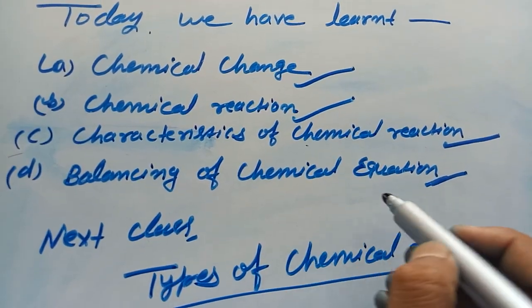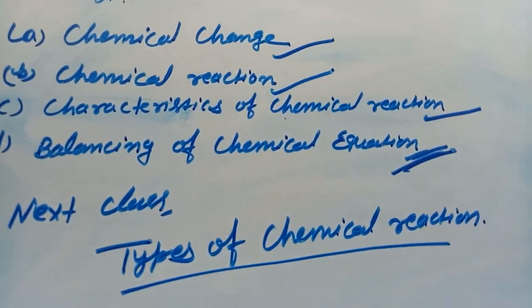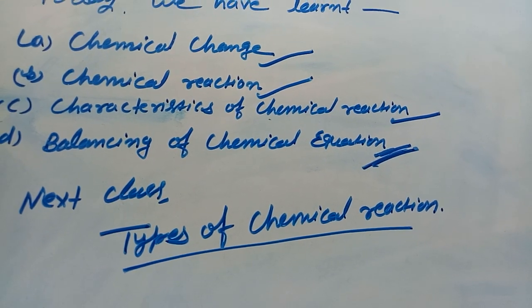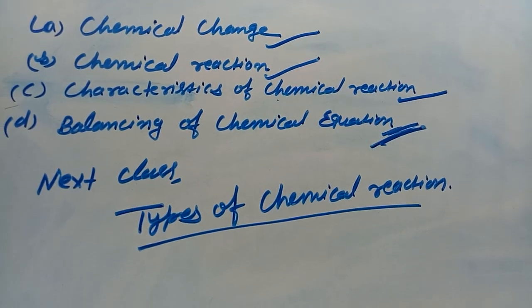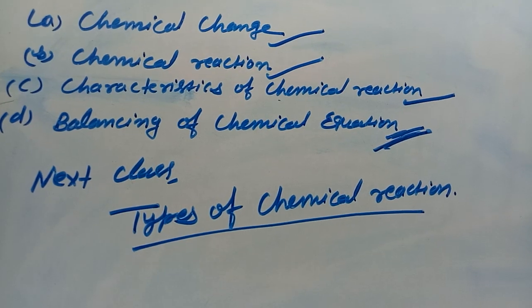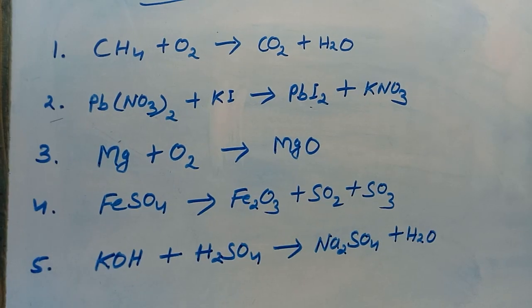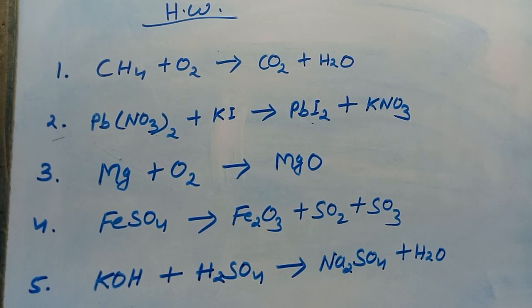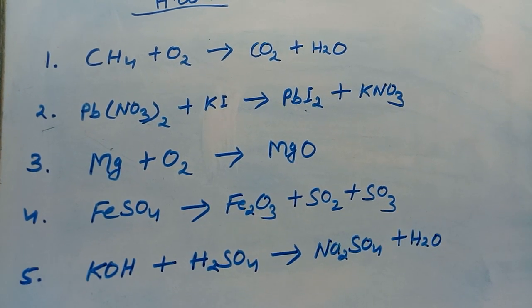Okay, so you have to learn these things and come to the next class, but there is homework that you have to try. So this is the homework that you have to do. You have to balance the chemical equations.